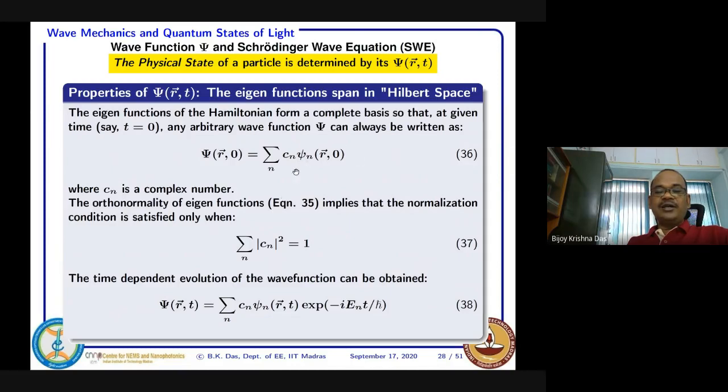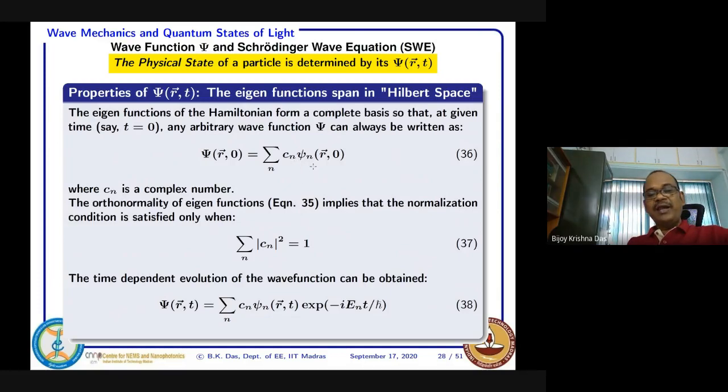Then you get Cn, Cn star, and psi n star terms. If you multiply psi n into psi n star and integrate, according to the orthonormality condition, you get Cn square.